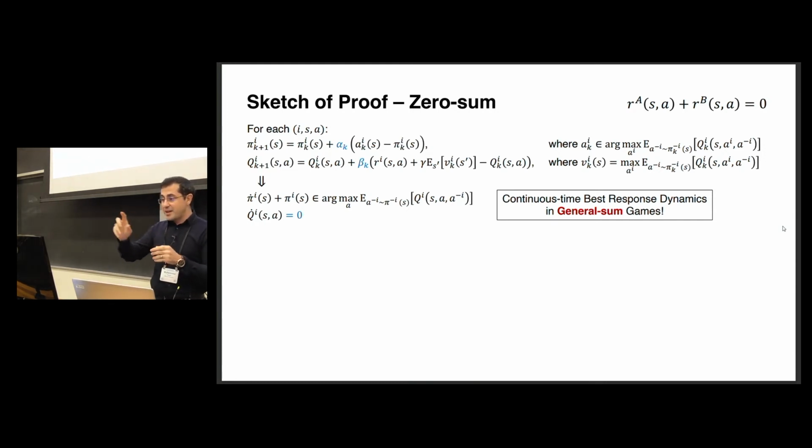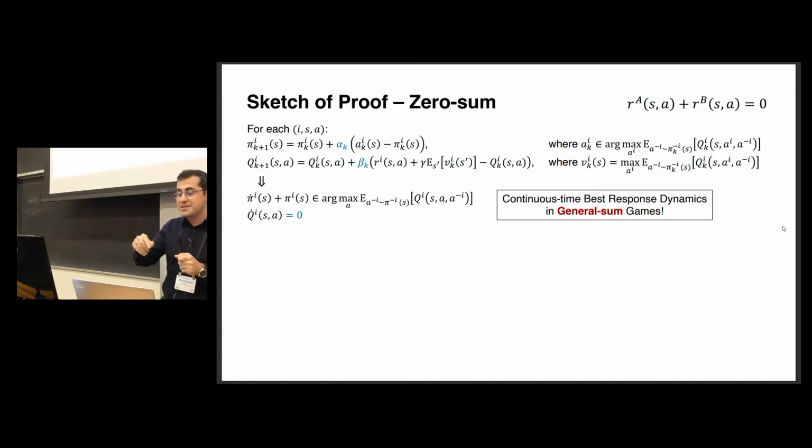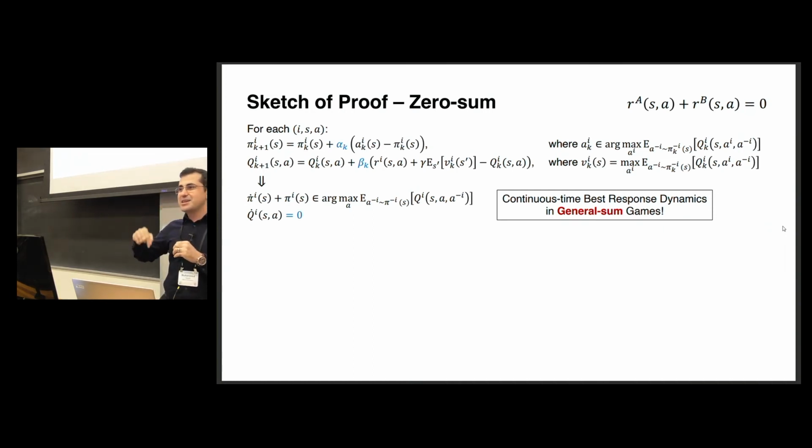Thanks to that two-time-scale learning assumption, now, as you can see, time derivative of Q is 0, meaning that the continuous time version is exactly the continuous time best response dynamics in a normal form game. But this is not exactly a zero-sum game. Why? Because players keep track of their Q function estimates individually. They don't have a common estimate. Because of that, even though the underlying game is zero-sum, it is no longer zero-sum. It is a general-sum game.